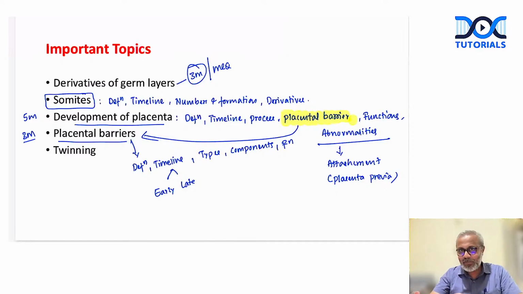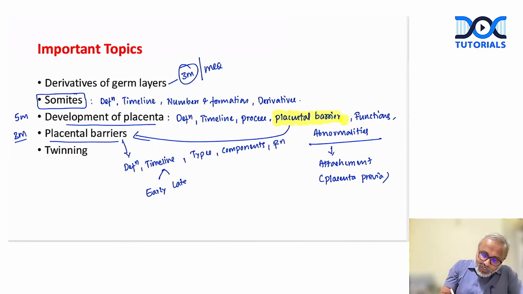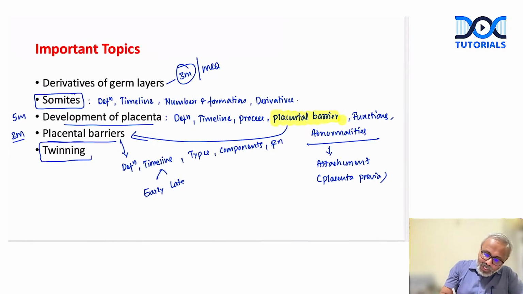Are we clear? Right. Then this is one topic that again most of us would skip. But I would say this is a topic that is undermined in general embryology, the topic of twinning, right? This could come as a bouncer in your exam, right? You go prepared for all the topics.